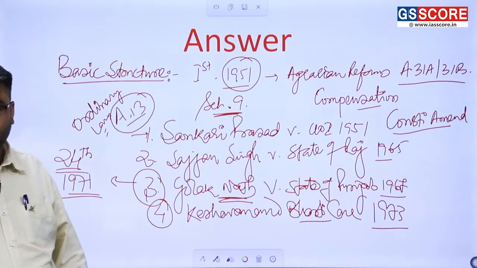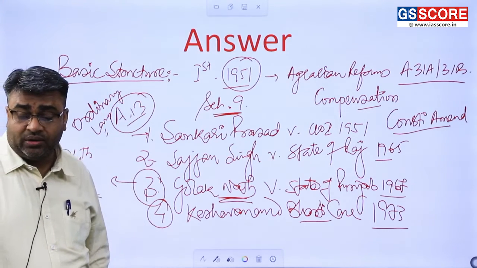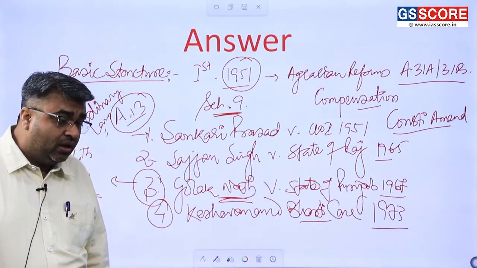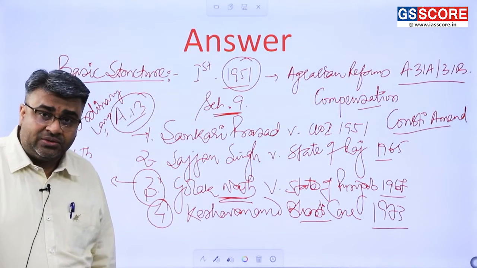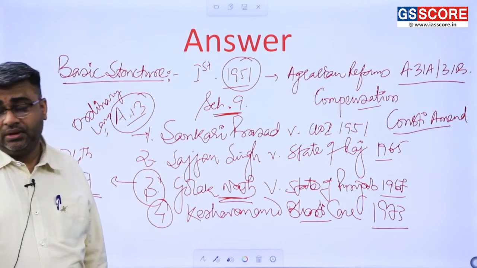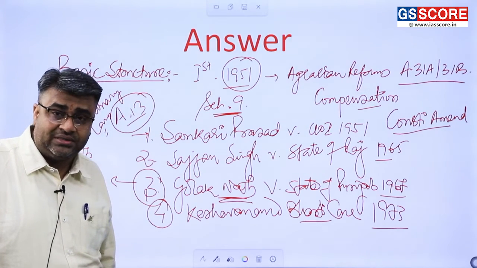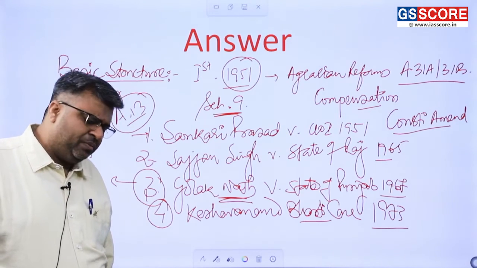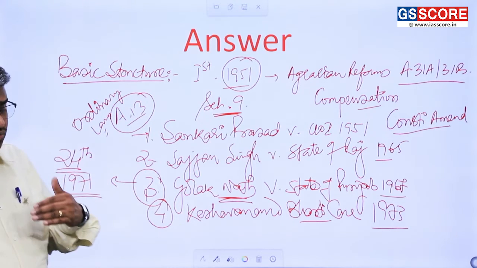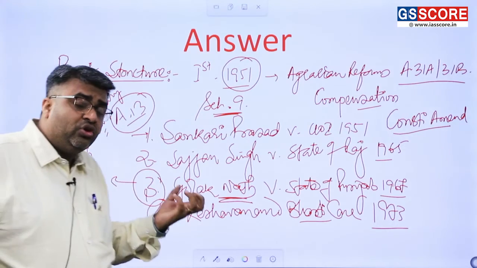After this Keshavananda Bharti, to tackle this case, the government made certain changes as well. And even the 42nd Amendment in 1976 was the biggest game changer in this Indian constitutional journey. But after that, it was held in the Minerva Mills case in 1980 that all such amendments during the Emergency and the 42nd Amendment, many of which were overruled through the 44th Amendment Act, were invalid. In Minerva Mills, the Supreme Court once again upheld that the basic structure doctrine has the power of judicial review.